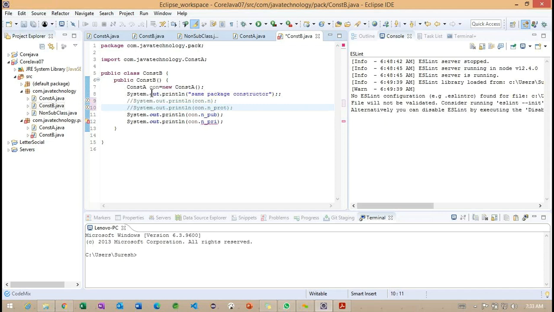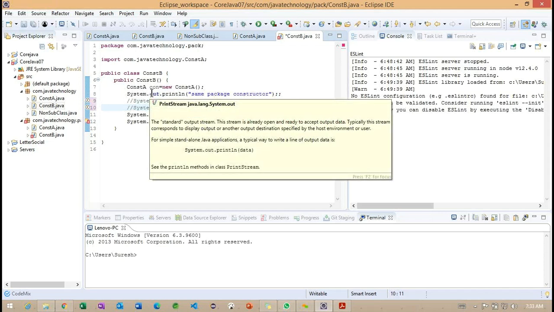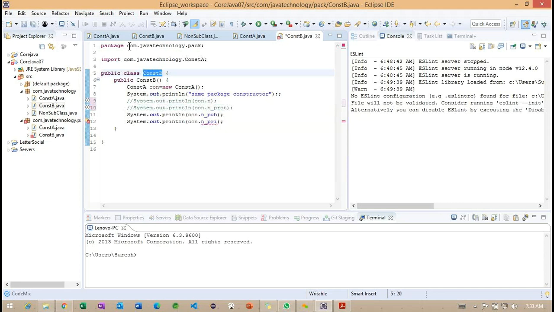There is no relation between these two classes, and now we are in different packages here. So the constructor we have is in the package called com.java technology pack, and this particular constructor is available in the package called com.java technology. Because of this difference, we are unable to access even the protected variable. We only have the option to access the public. So this is the way we can make some restriction of this particular access using access modifiers here. Okay, now we understand how exactly we can work with access modifiers in the packages.